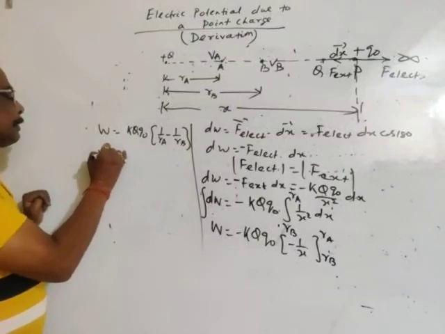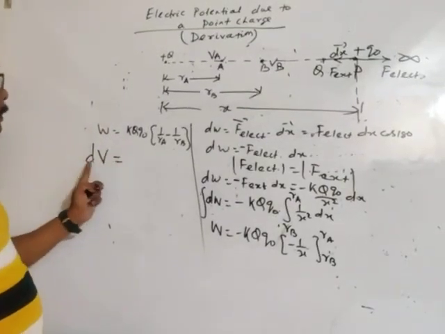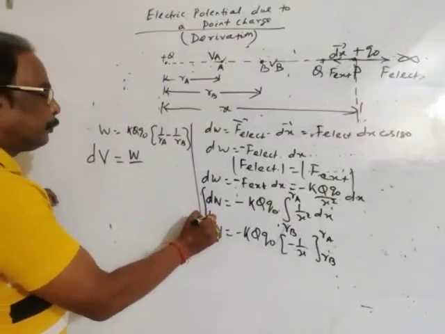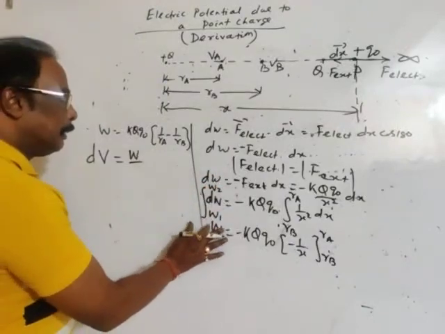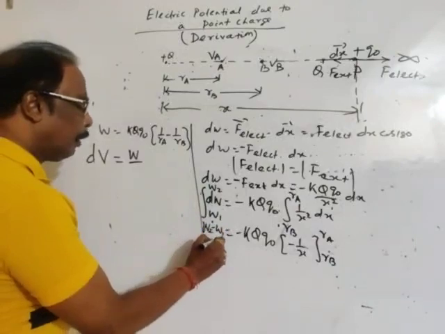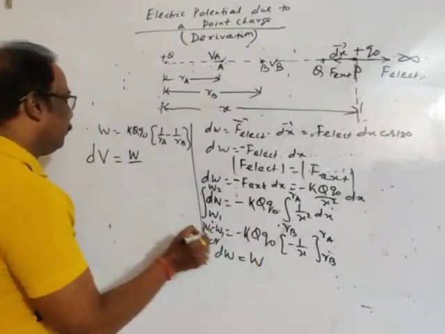Then the potential difference dV is equal to the net work done, W2 minus W1, or dW, or you may take it as W. Okay.